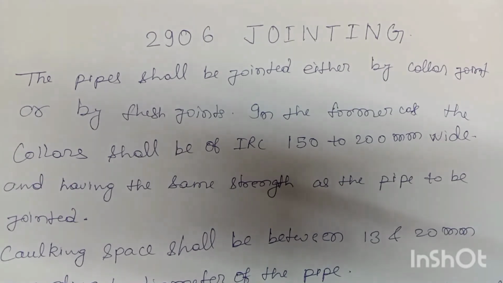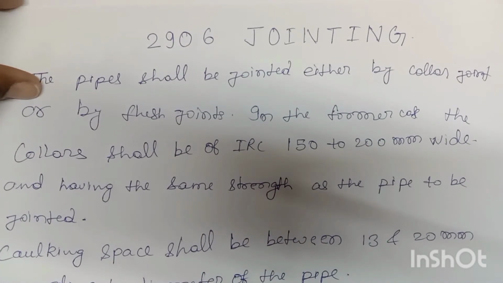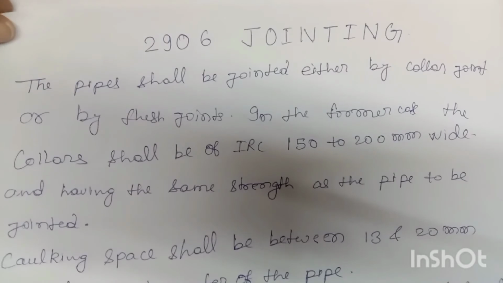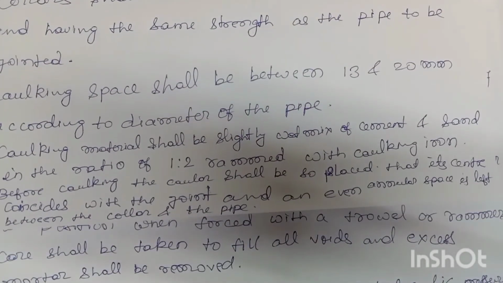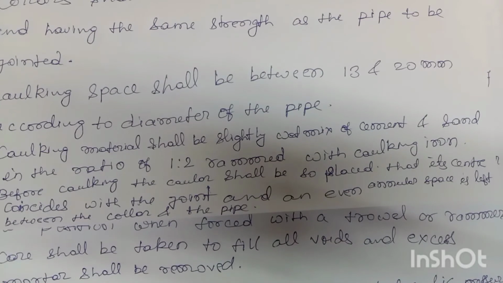2906 Jointing. The pipes shall be jointed either by collar joint or by flush joint. In the former, the collar shall be of IRC 150 to 200 mm wide and having the same strength as the pipe to be jointed. Caulking space shall be between 13 and 20 mm according to the diameter of the pipe.